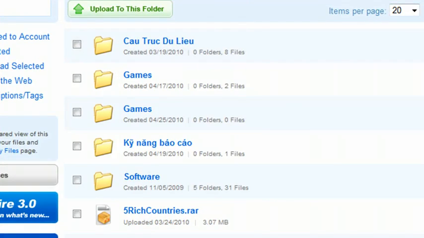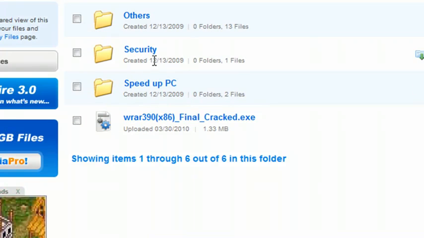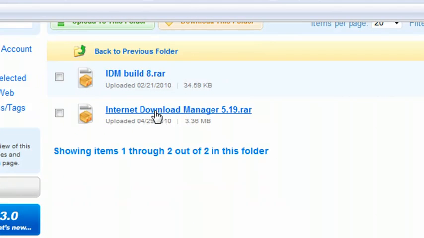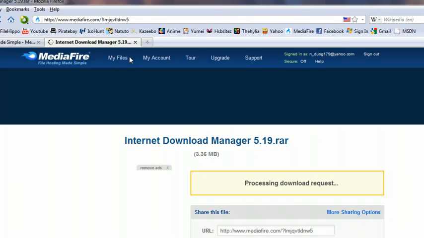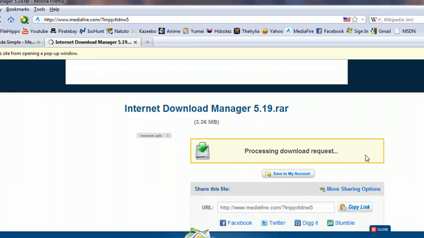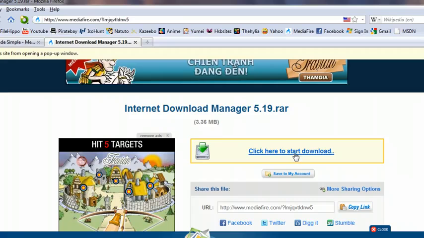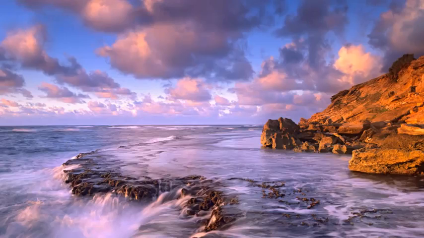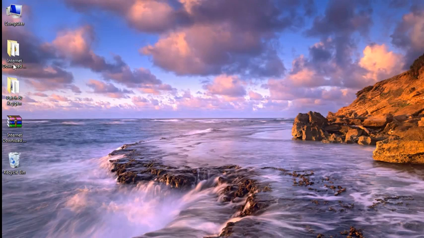Then you go to the software. Go to Speak Up PC. You see this link, Internet Download Manager FireDoc 18.ra. You can click on it and download it. I don't download this because I already got it. And you extract this to folder.